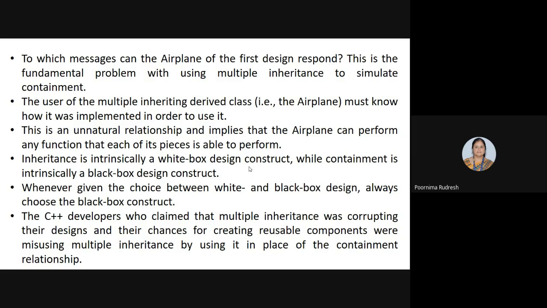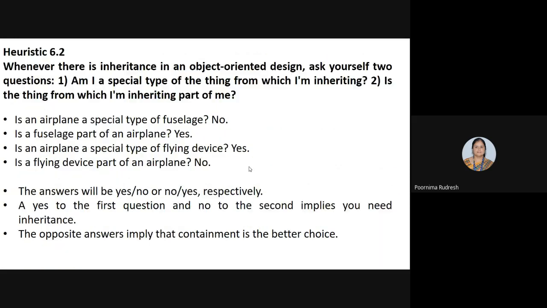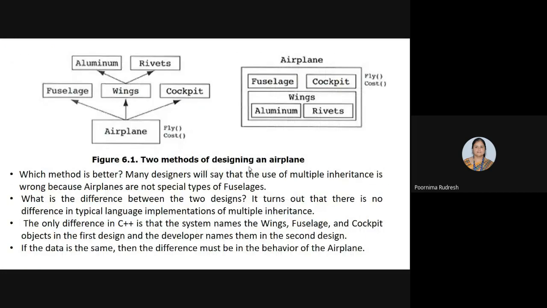So the C++ developers claim that multiple inheritance is corrupting their designs and their chances of creating reusable components, because here multiple inheritance is misused in place of containment. This is about the misuse of multiple inheritance.